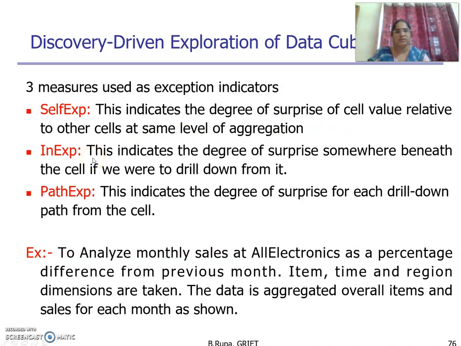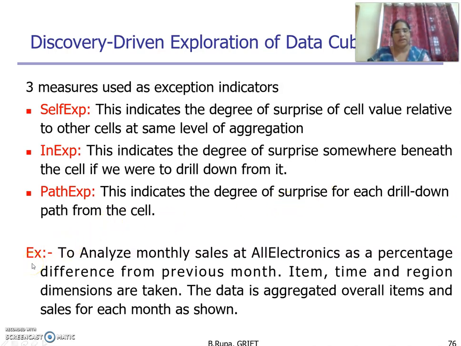And path exception indicates the degree of surprise for each drill down path from the cell.